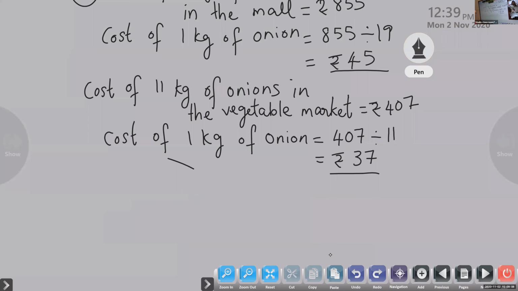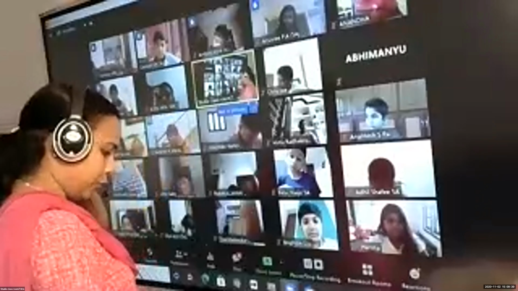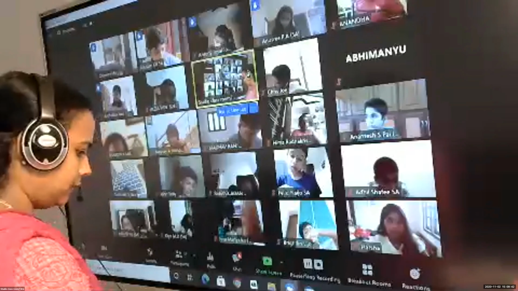Now, you have to compare 45 and 37 and check where the onions are cheaper. In the market or in the mall? Vegetable market. So, children, the cost of onion is lesser in the market. So, he can go and purchase from the vegetable market. And children, the question is not completed. Now, look at the last line.